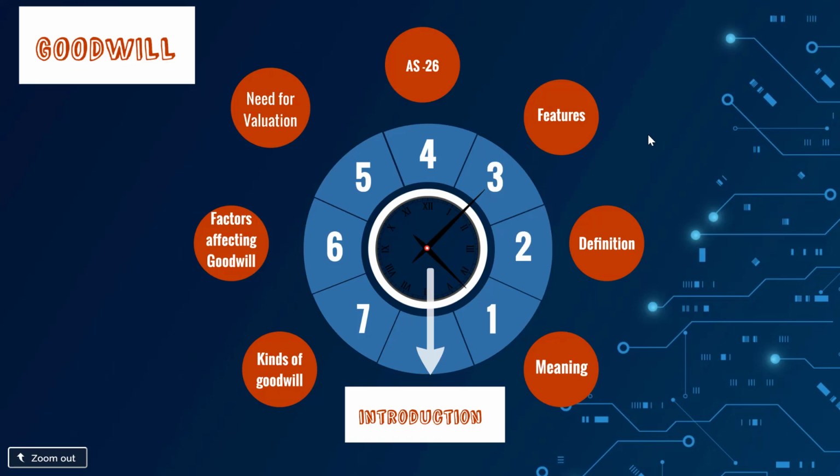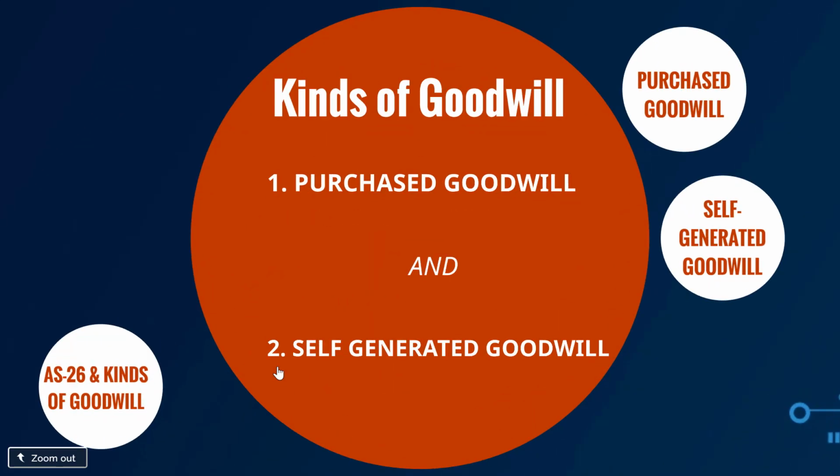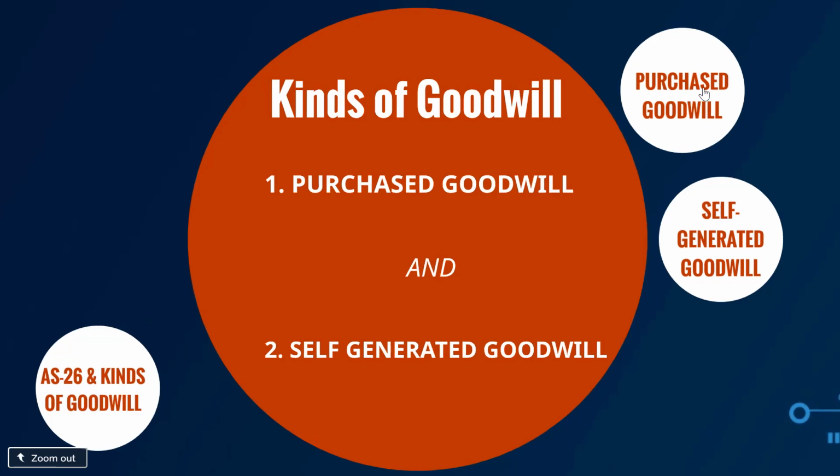Hi, in this video, we will have a look at the two kinds of goodwill. There are two kinds of goodwill. The first one is referred to as purchased goodwill, and the second one is called self-generated goodwill. We'll begin with purchased goodwill.